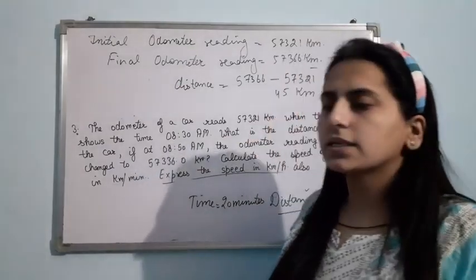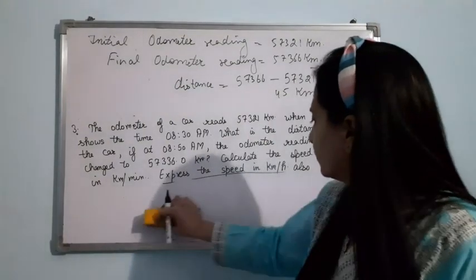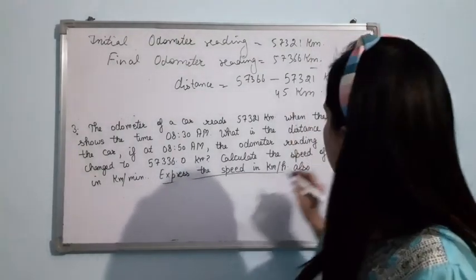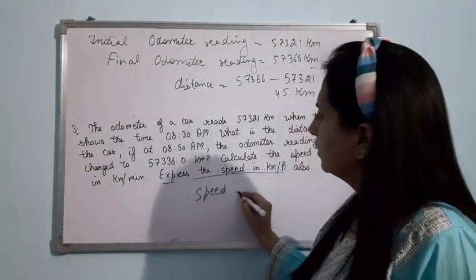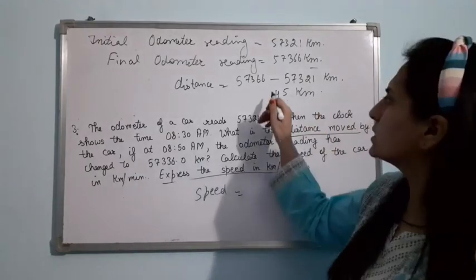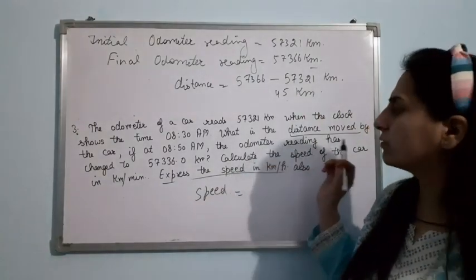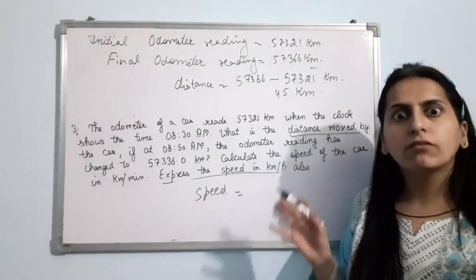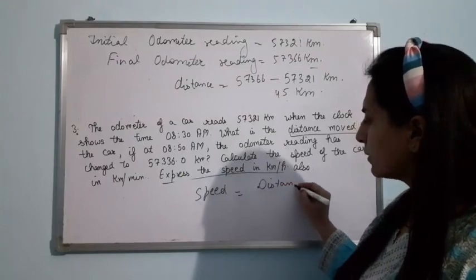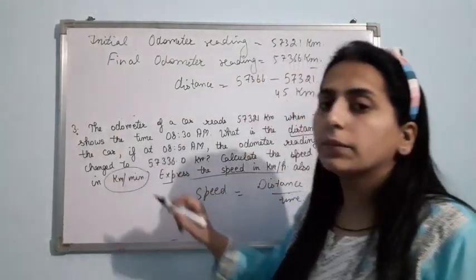Speed is distance divided by time. This formula we have learned, right? So we have to now find the speed. Earlier we were supposed to find the distance. We got the distance by subtracting these two values. Now calculate the speed of the car in kilometer per minute. So speed is distance divided by time. We have to calculate the speed in kilometer per minute.